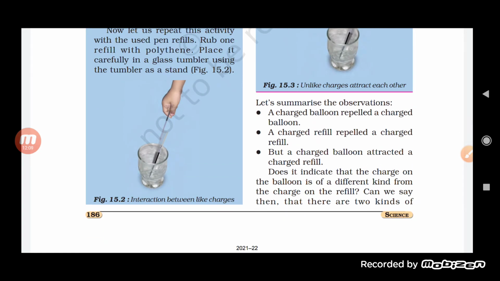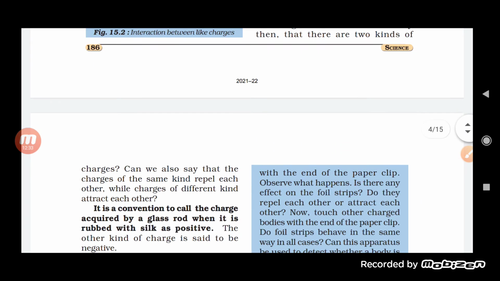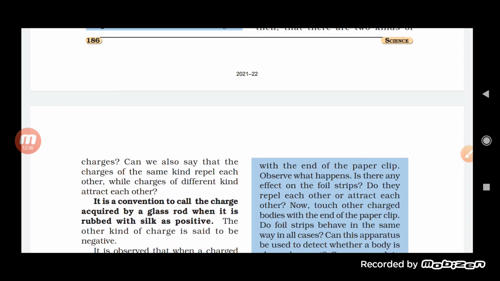Now let us summarize the observations. A charged balloon repelled another charged balloon. A charged refill repelled a charged refill, but a charged balloon attracted a charged refill. Does it indicate that the charge on the balloon is of a different kind from the charge on the refill? Can we say that there are two kinds of charges? Can we also say that charges of the same kind repel each other while charges of different kinds attract each other?